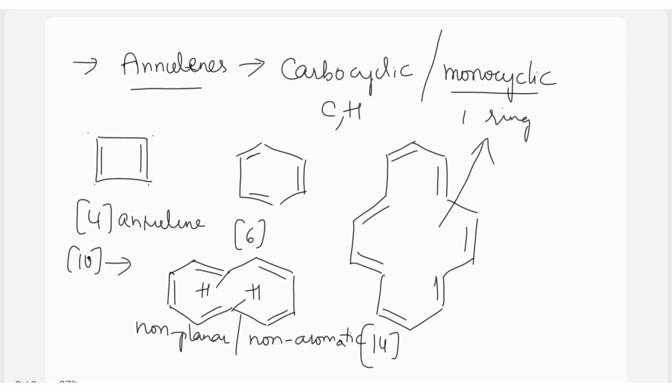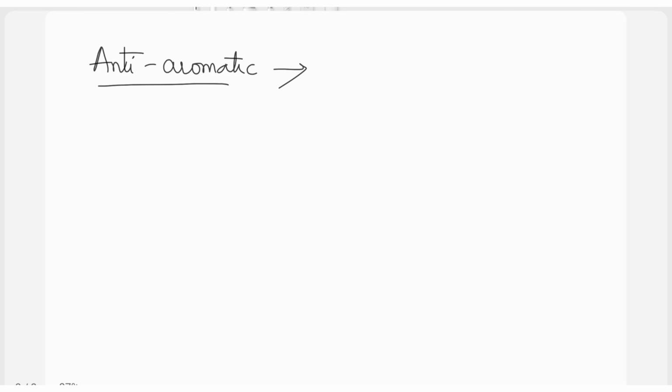The rest of the annulenes are planar and aromatic, except for 10-annulene, because it is non-planar due to the repulsion between the two hydrogen atoms. Because of the trans arrangement, there is a strain in the molecule and these two get repelled. Because of that, the molecule is becoming non-planar and it is non-aromatic, but the rest are all aromatic in nature. Let us see a few examples for anti-aromatic also.